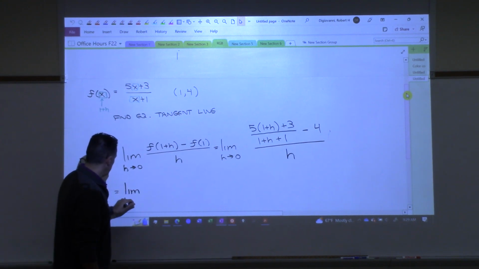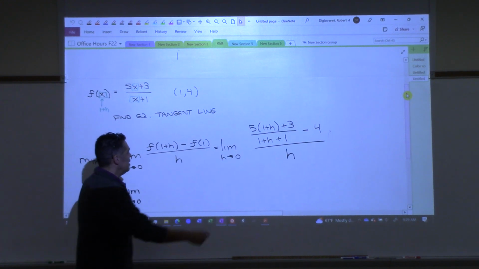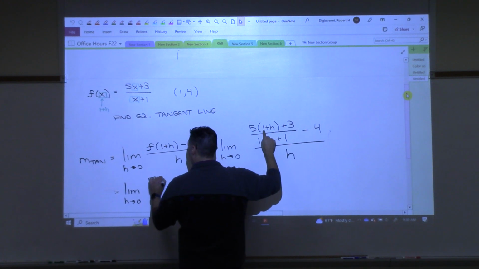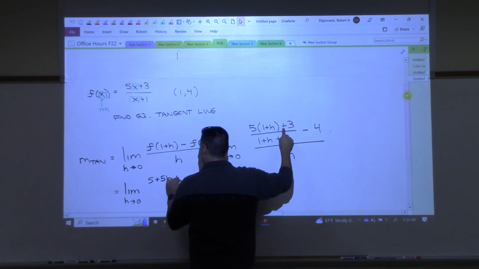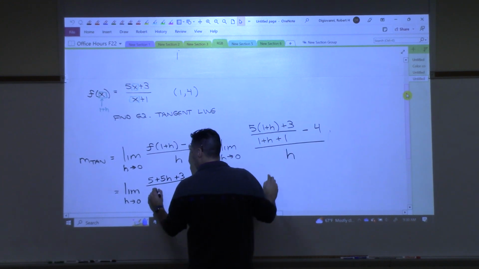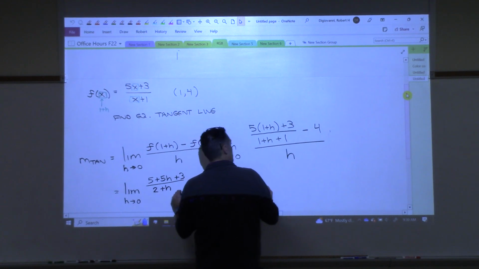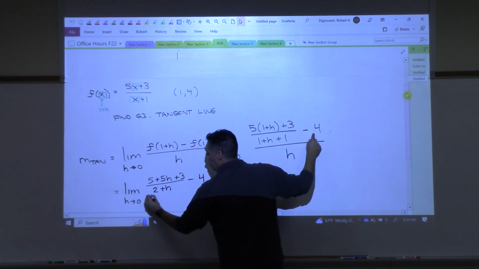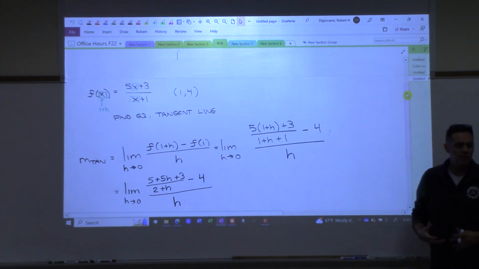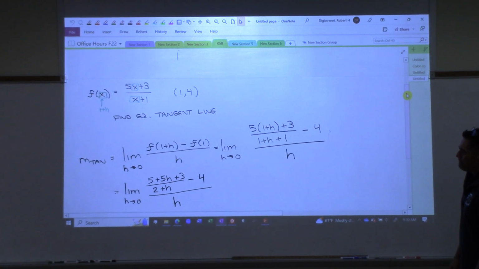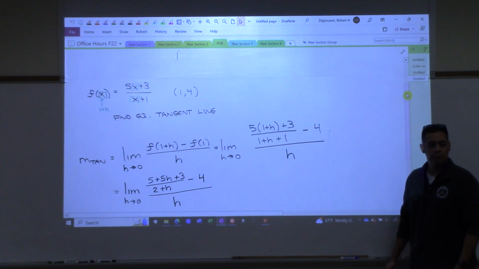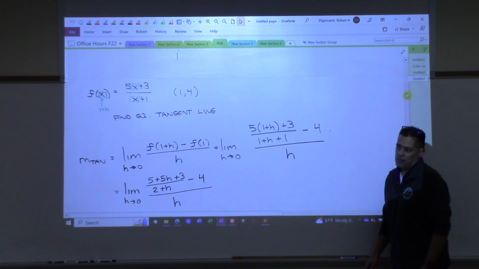Limit h goes to 0. Let me do this. Let me distribute this through. Distribute the 5 through, so I get 5 plus 5h plus 3 over, on the bottom I'm going to do the 1 plus 1. So how about I write 2 plus h? And then I have minus 4, and then all over h. That's just me cleaning things up a little bit, right? Any ideas now? What did we do last time? Common denominator. So let's do it again.